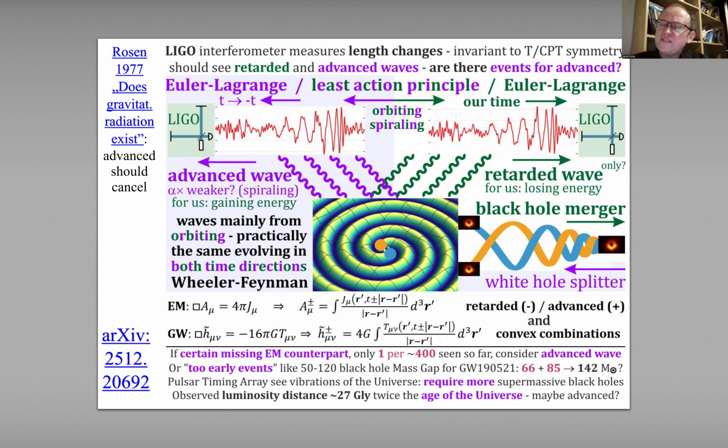But as mentioned, there is this asymmetry of radiation, which means there cannot be the same contributions. For example, there is this famous Rosen article questioning the existence of gravitational waves. Now we know they exist and are measured, but Rosen's claim came exactly from this advanced wave, because he assumed there is a one-half contribution.